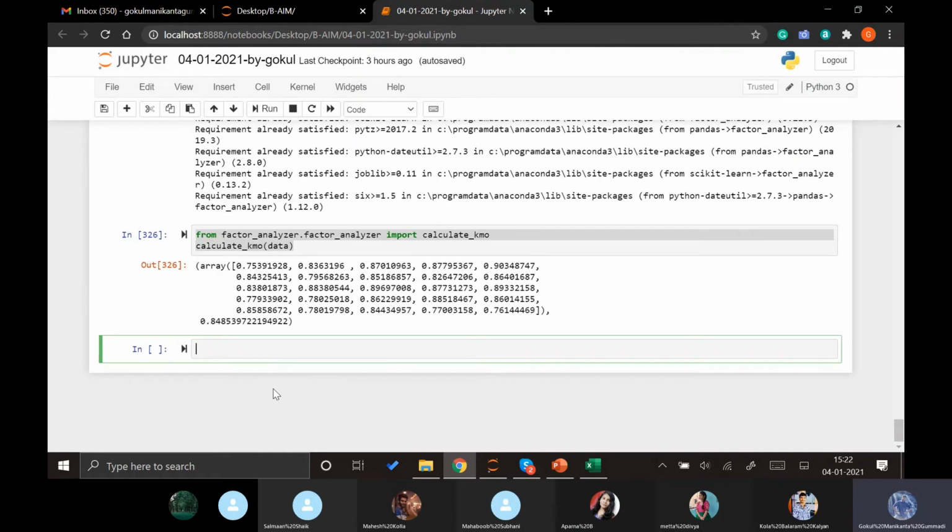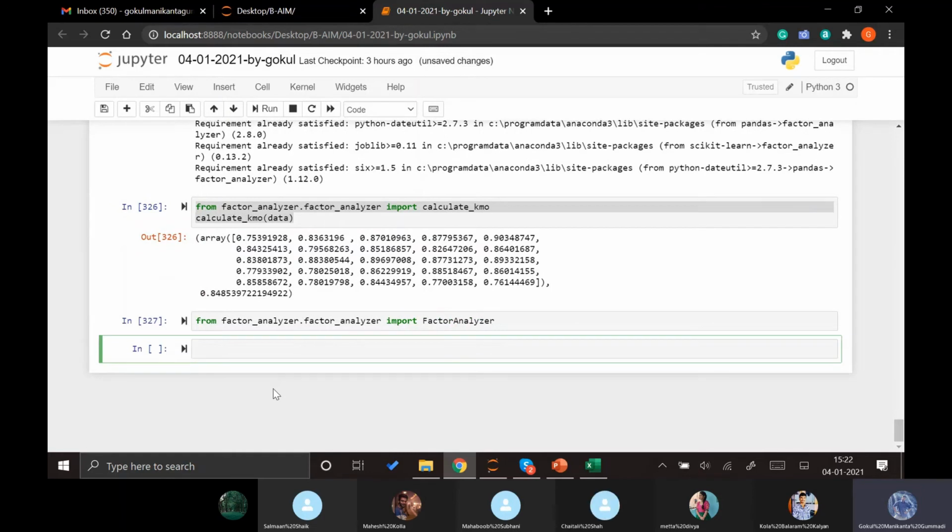So first we need to apply this factor analysis. Factor analysis is also part of the same package, the same module: the factor analyzer, and there we have the FactorAnalyzer function.